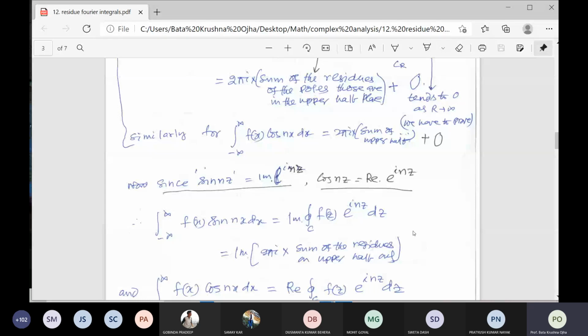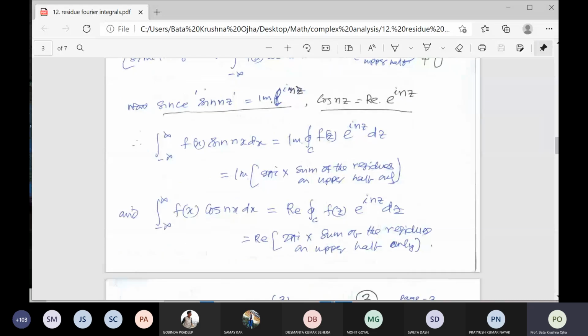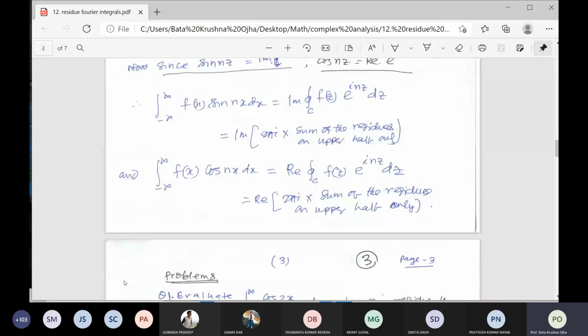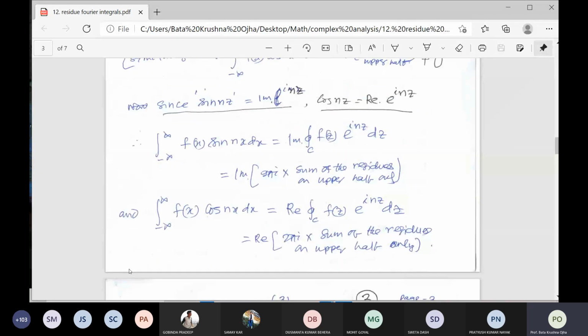Hello students. The concept of this theorem, the concept of this problem for your integral: in an integral, if it is a sine function or a cos function, you replace it by e to the power iz. If it is sin z, then you take the imaginary part of e to the iz, which gives sin z, and also for cos z the real part. You have to do like that. Then integrate just like previously. That is the evaluation of an improper integral.